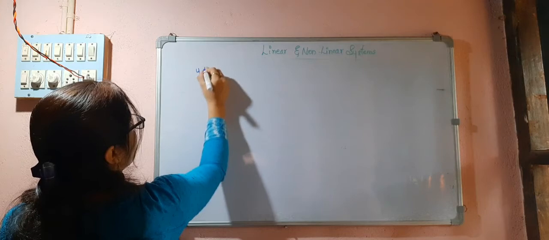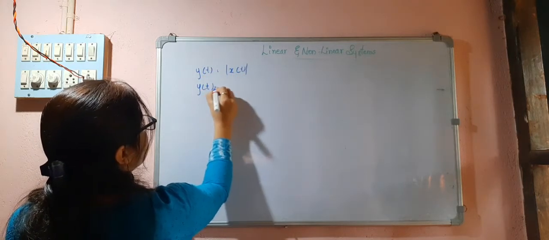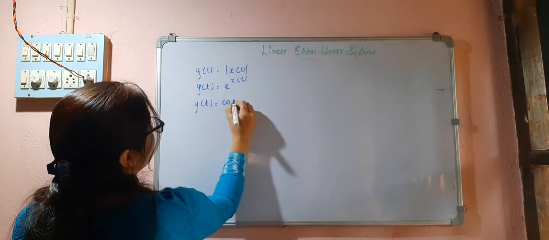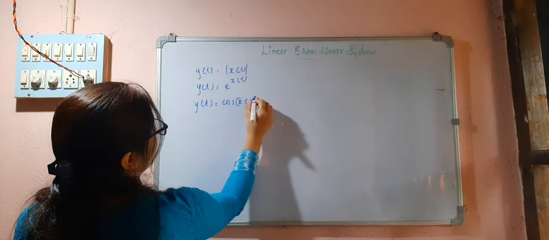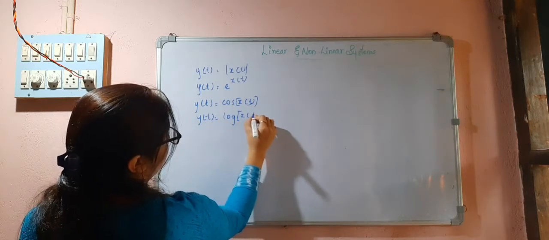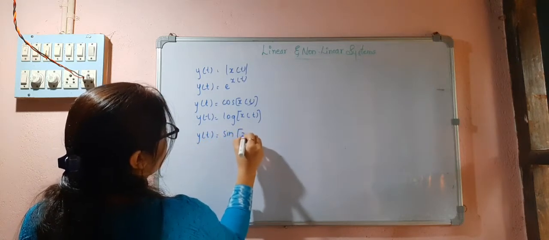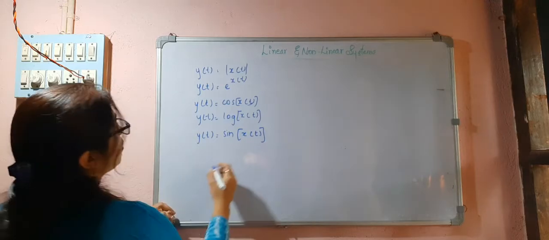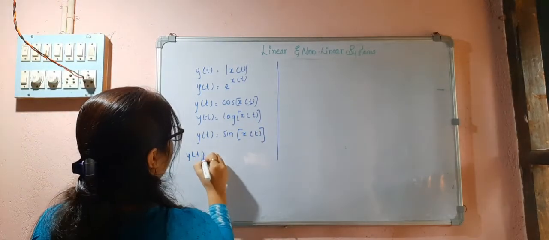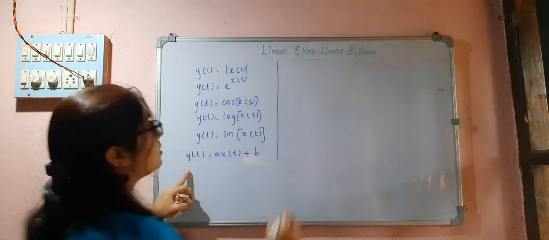So we can say y of t is equal to mod x of t, y of t is equal to e to the power x of t, y of t is equal to cos x of t, y of t is equal to log x of t, y of t is equal to sin x of t. These are all non-linear systems. y of t is equal to a x of t plus b is also a non-linear system.